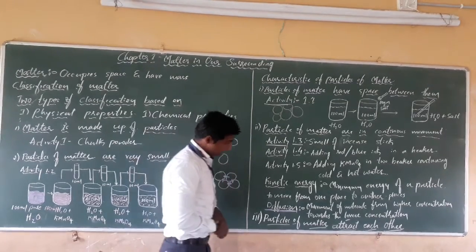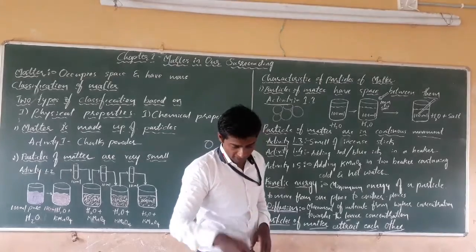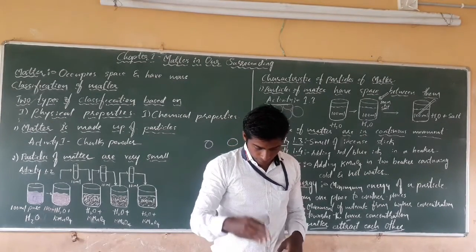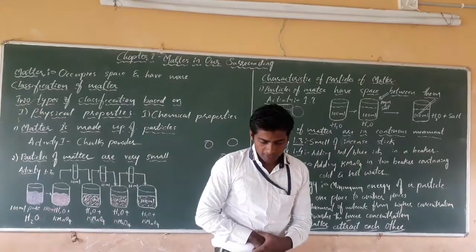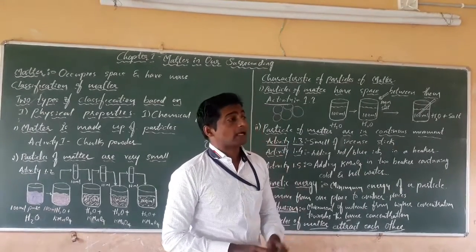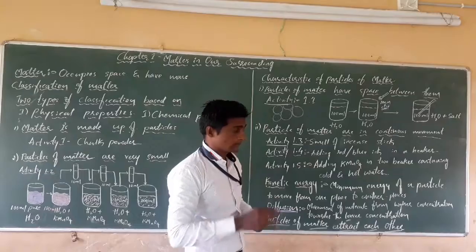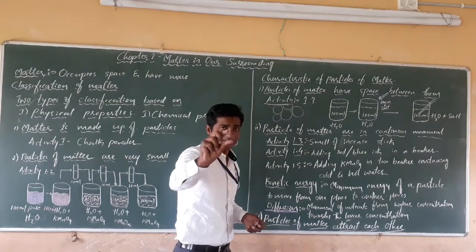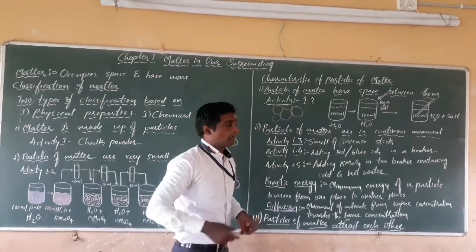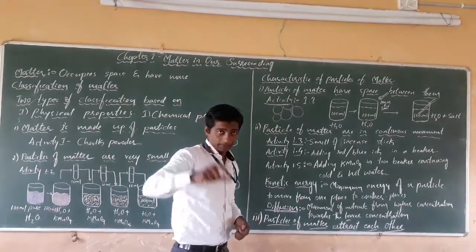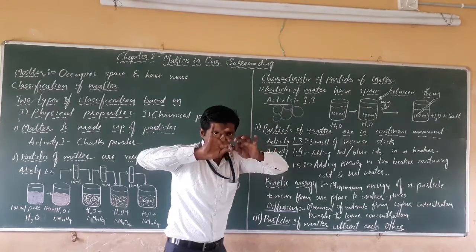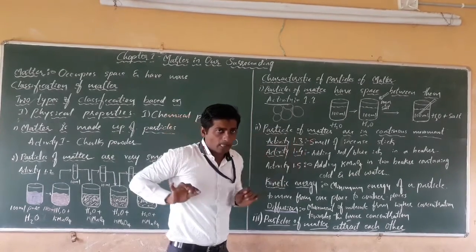The next activity is activity 1.7. Take a chalk piece, another material, a stone, and another one, an iron nail, and try to break them. In case of the chalk piece, we can break it very easily.